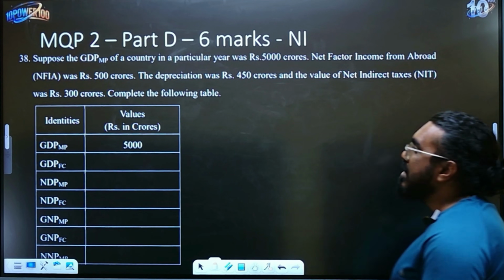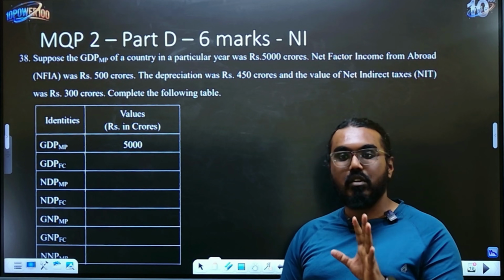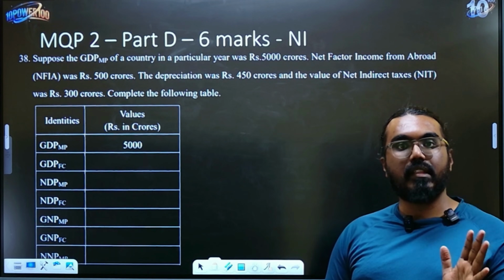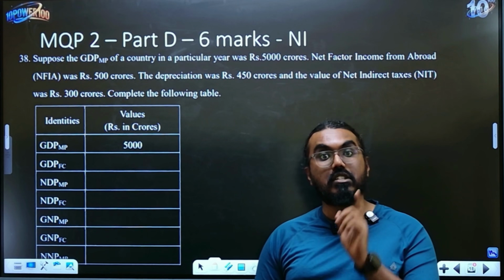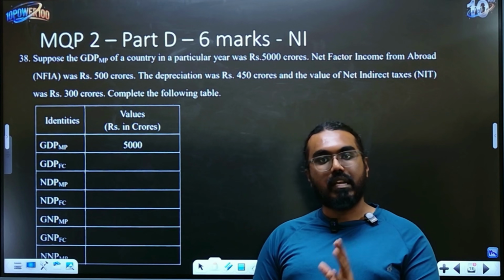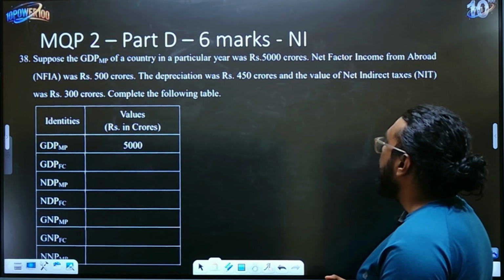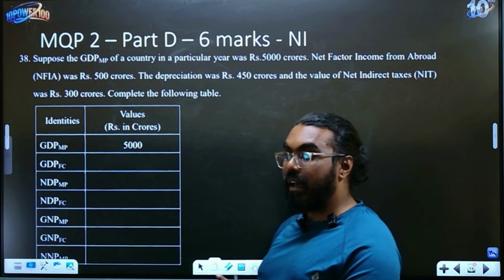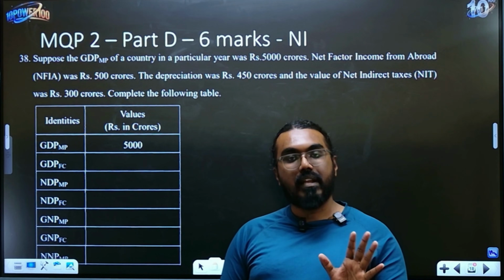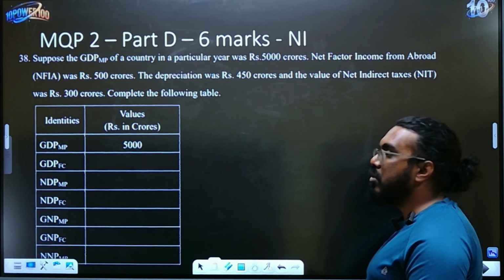Now let's move on to the 6 mark question. This is again from the same national income lesson, right? Like I have taught you the previous formulas, here also you have to apply the same formula logic. MP, that is market price, if it comes, then it is always minus depreciation except GNP. Only for gross national product at market price we will be adding the net factor income from abroad. For everything else, if it is market price you will always subtract depreciation. At factor cost you will always take the market price value minus the indirect taxes. If you are able to remember this concept, you should be able to do this easily.